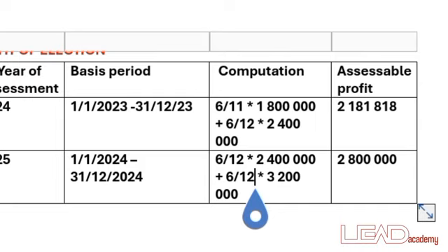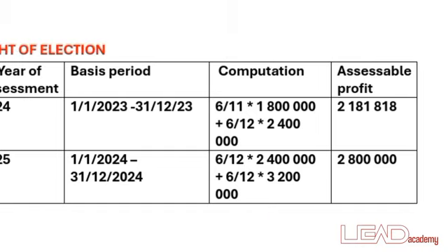Now, this right of election allows the taxpayer to know how high his income or his assessable profit is, because this gives the taxpayer the right to have a lower assessable profit in order to pay a lower tax.